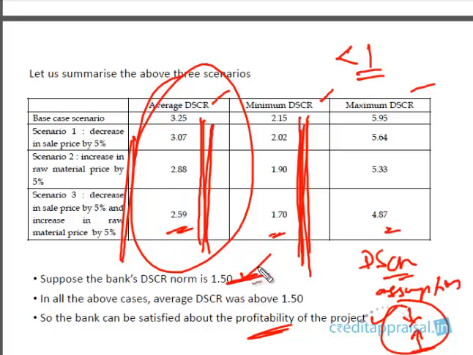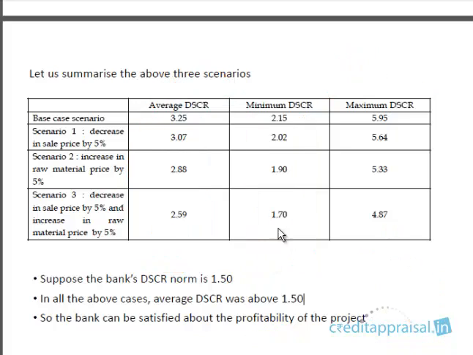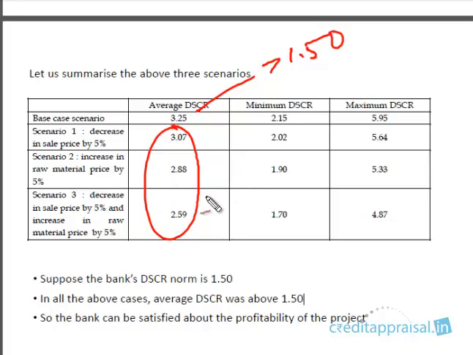Some banks might say that the average DSCR need not be 1.5 in these scenarios. In the base case scenario, it has to be greater than 1.5. But some banks may say in these three scenarios in the sensitivity analysis, it is sufficient if it is greater than 1, maybe not 1.5. Even that is enough, because definitely it's going to come down. So if the base case is 1.55, you can't expect the other three scenarios to have a DSCR of 1.55 or above. So maybe some banks will do this.